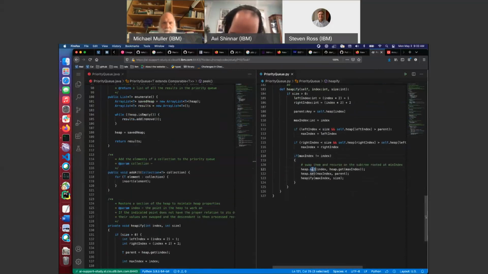Okay, so heap index equals heap. Of course, I need to add selfs, and I'll do that in a minute. Okay, then we're going to call, let's see, self dot.